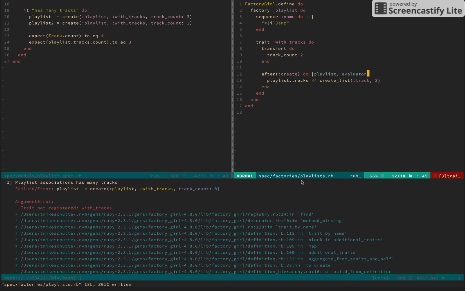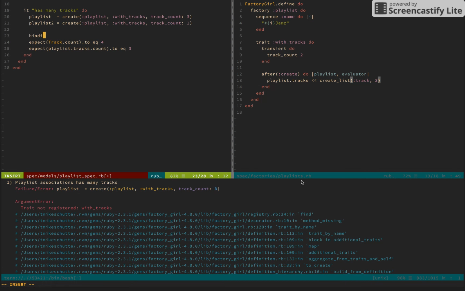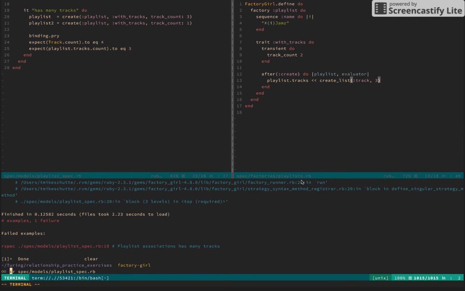And yeah, let's go ahead and see what we're working with. We'll go binding.pry. And again, just to review here, we made the trait with the same setup we've been using, but let's use evaluator track count here, create list of track, and we're just going to shovel those into playlist tracks because it's a join.